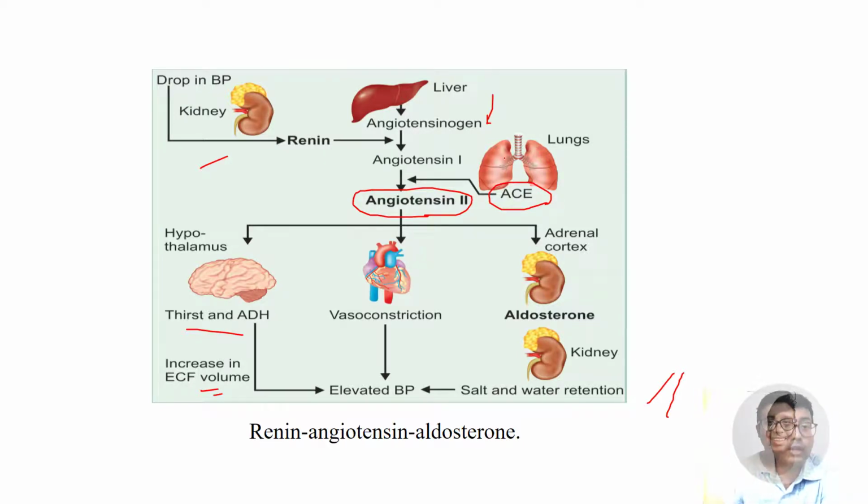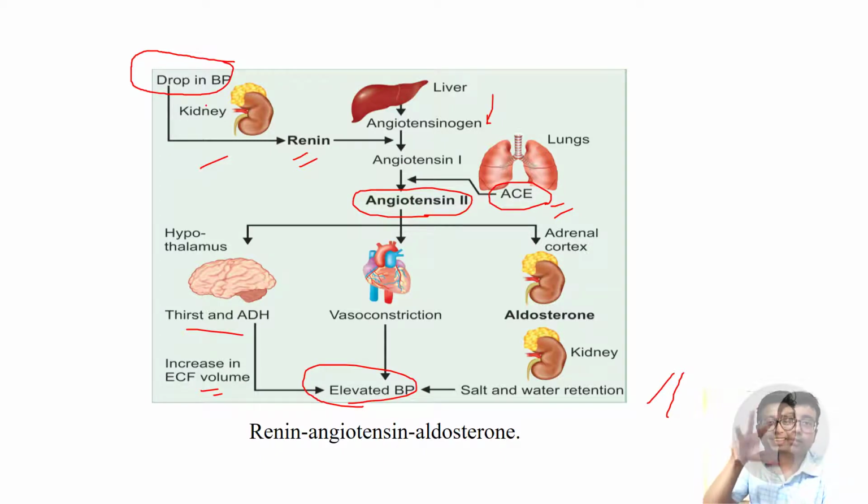So what will happen if the blood pressure is dropped? All these factors will come into play and the blood pressure will rise. If blood pressure is dropped, the body will conserve sodium, and that will lead to high blood pressure. Remember, if the blood pressure falls due to low volume, there will be no water loss. Water will also be conserved.